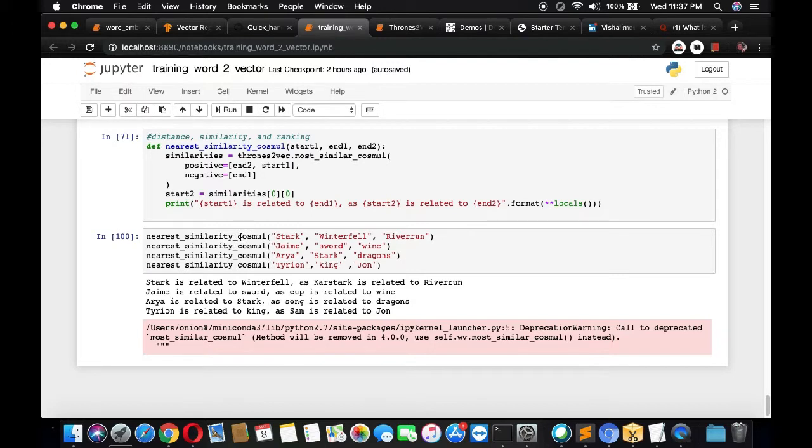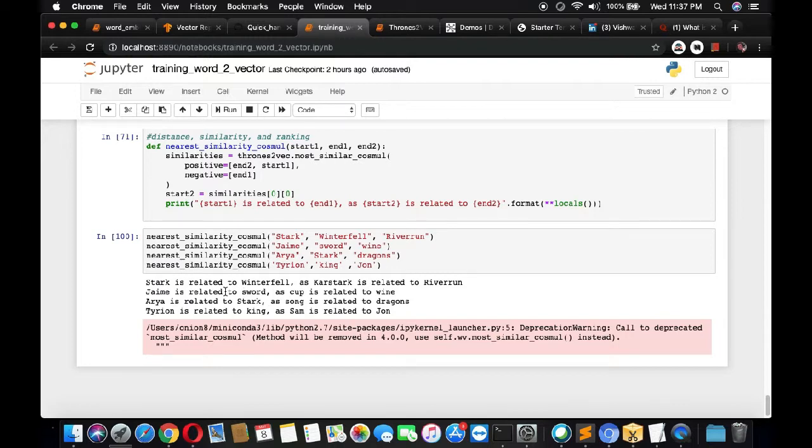As in the previous case, we are doing a similarity analysis here too. Stark is related to Winterfell as Tully is related to Riverrun. Jaime is related to Sword as Cup is related to Wine. Arya is related to Stark as Song is related to Dragons. That is a very profound thing if you try to understand it. Then Tyrion is related to King as Sam is related to Jon. Tyrion used to give suggestions to the King when Joffrey was king. In the same way, Sam is a friend, a person who advises Jon Snow.